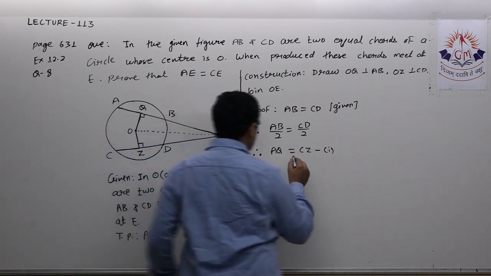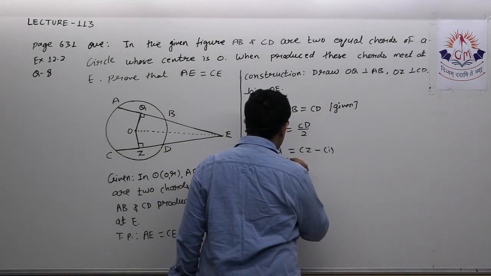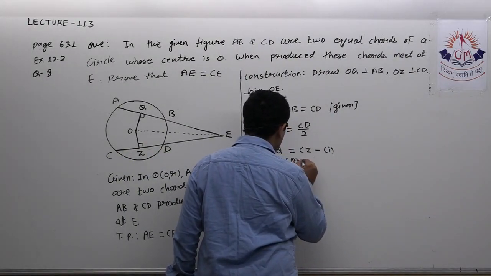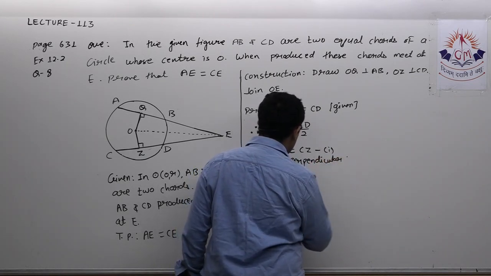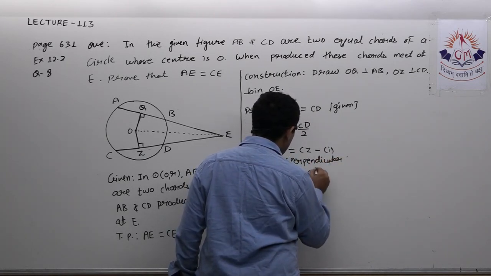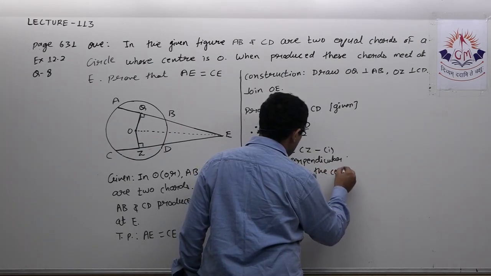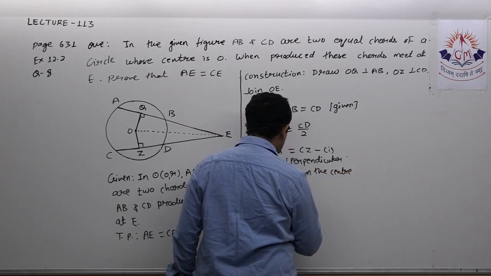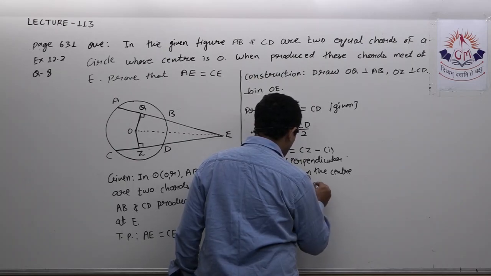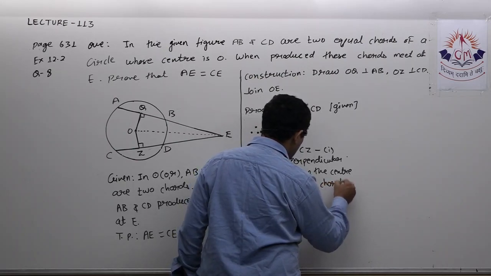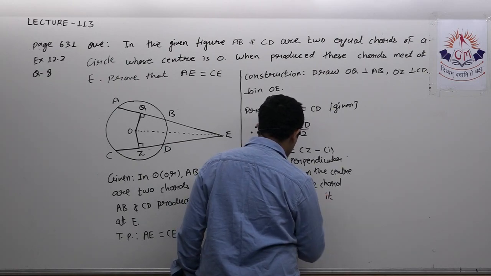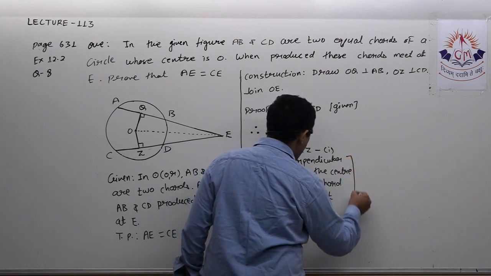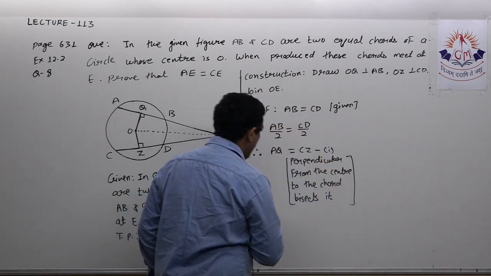Here I write the reason: perpendicular from the center to the chord bisects it. That is equation number 1.